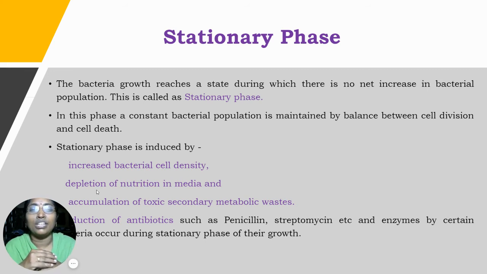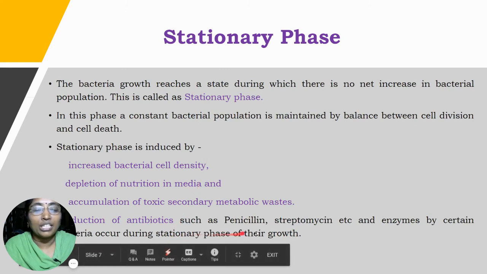Most of the students will mark the logarithmic phase, because everybody will think that the bacteria divide and whatever changes are taking place logarithmically, therefore the answer is the logarithmic phase. But the answer is that the production of antibiotics takes place in the stationary phase. Production of antibiotics such as penicillin, streptomycin, and certain enzymes is also produced during the stationary phase itself.